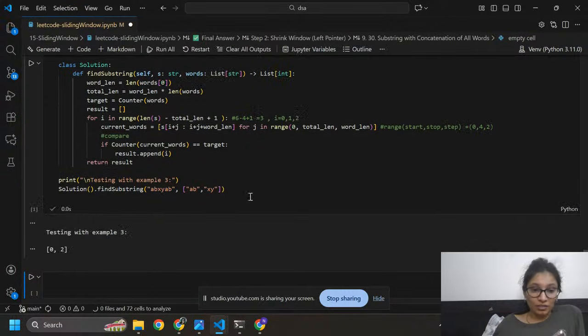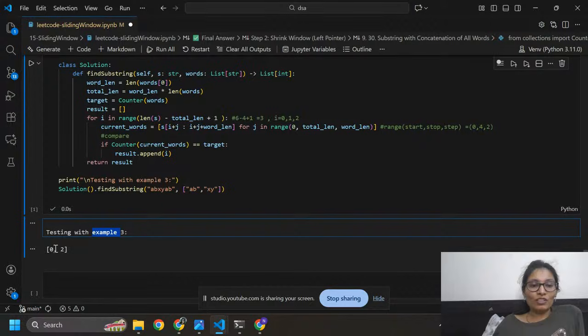I got a response. Testing with example. So here I got 0 and 2. At index 0 I have ab, and at index 2 I have xy. You can see here 0, 1, 2. So this is our index 0, ab.